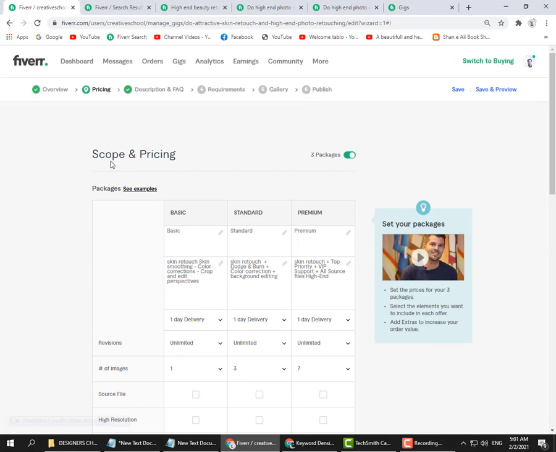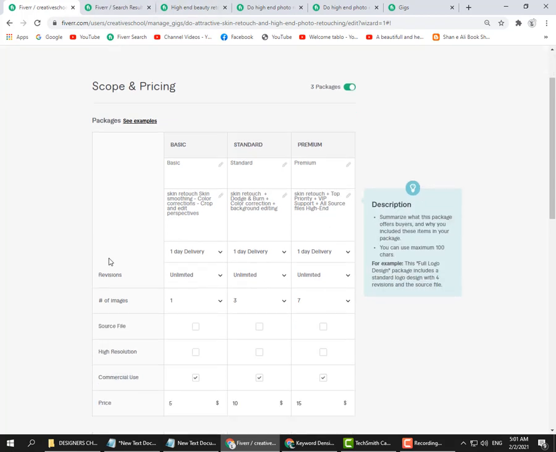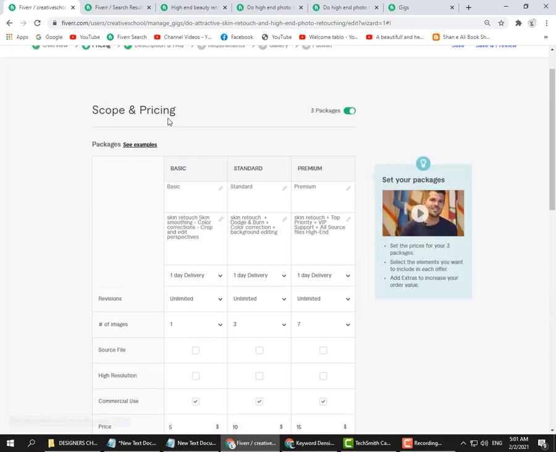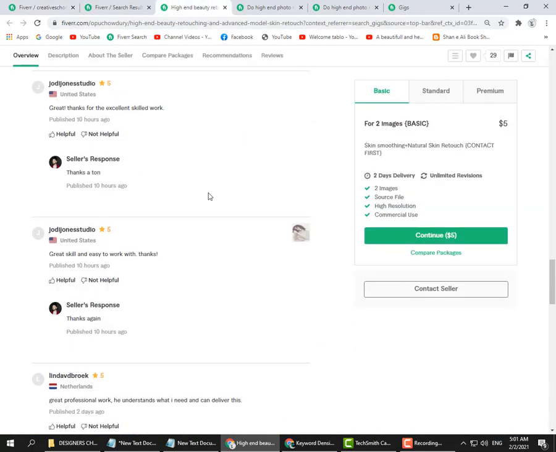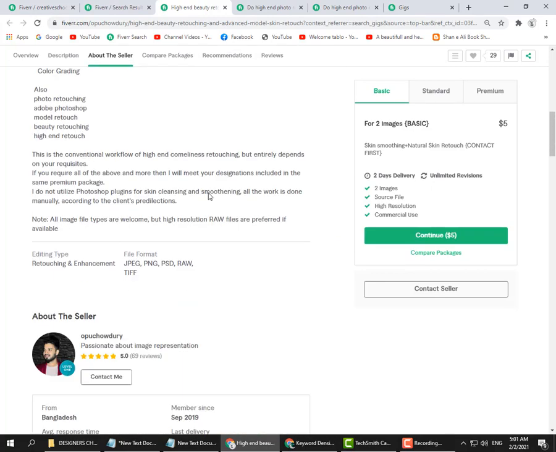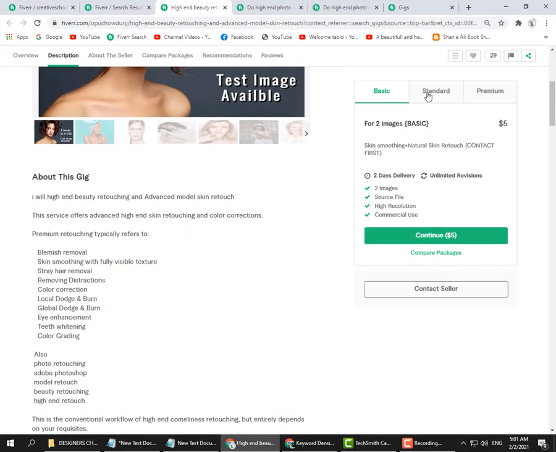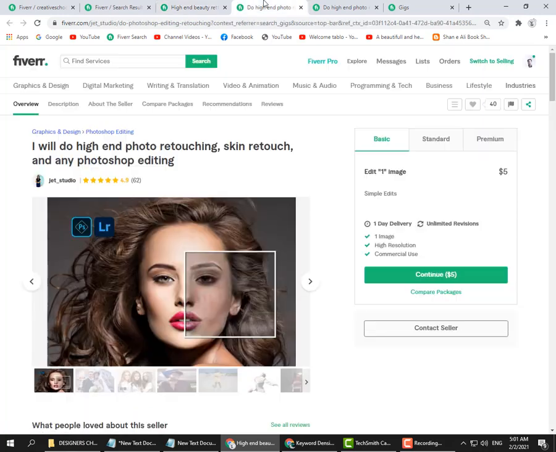And this is the scope and pricing. If you don't know about scope and pricing, you can see other freelancers' profiles or gigs. You can see that this is the scope and pricing. You can get an idea from here, about the gig pricing or market rate.